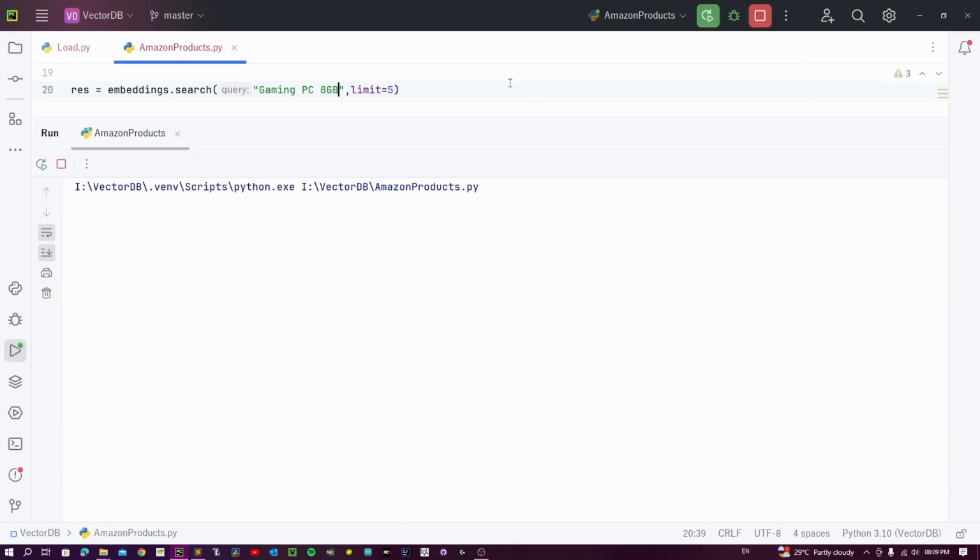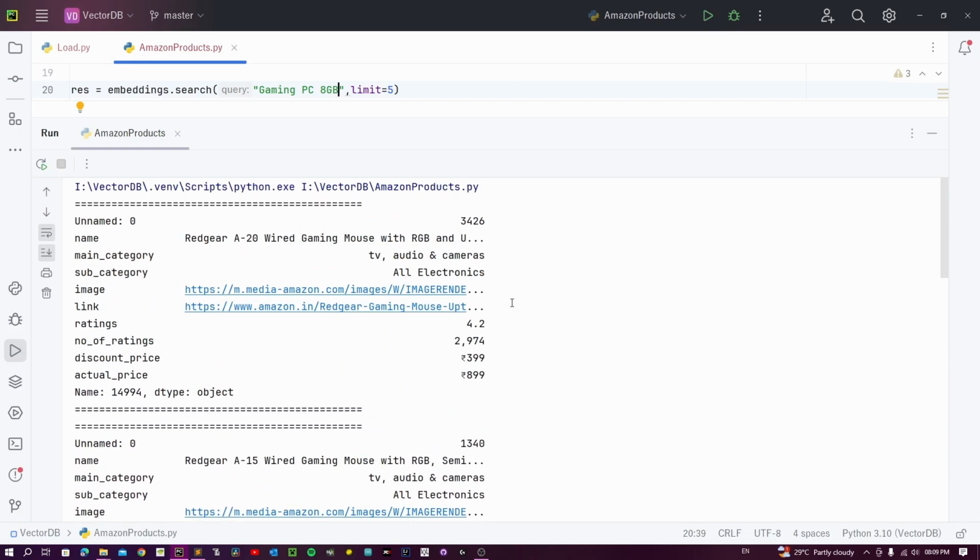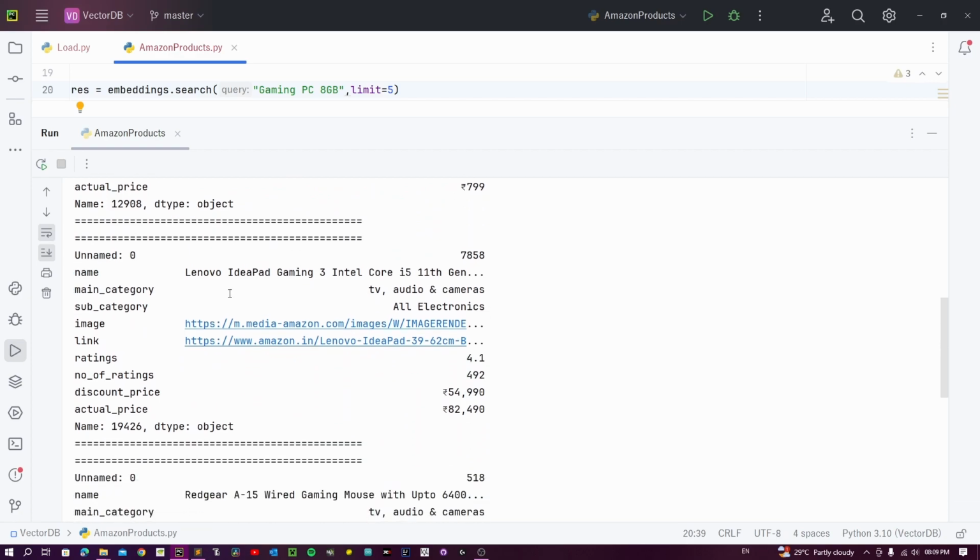Now let's give an actual ideal search and look for results. Now we get to see good results. As you can see, we have a Lenovo computer being suggested here. Quite realistic for what we have going on here.